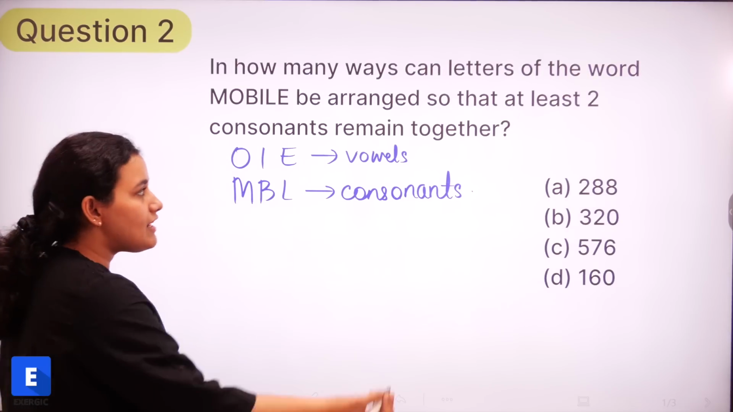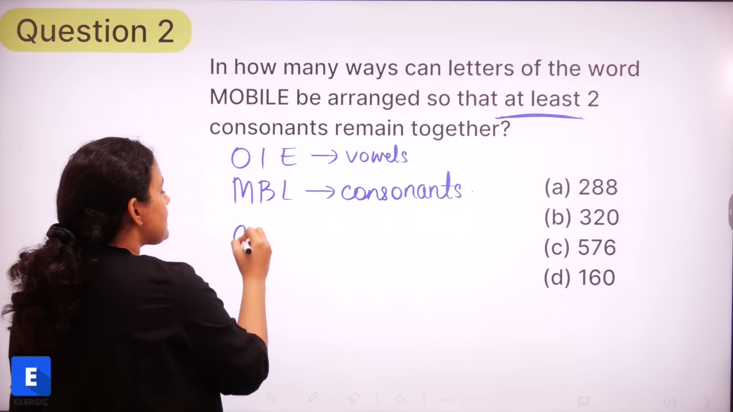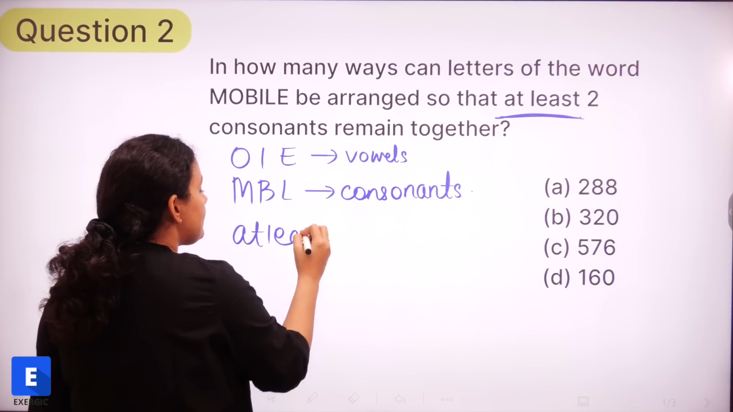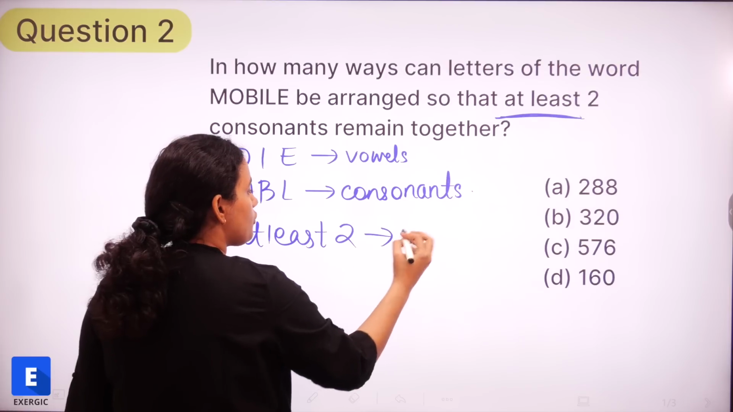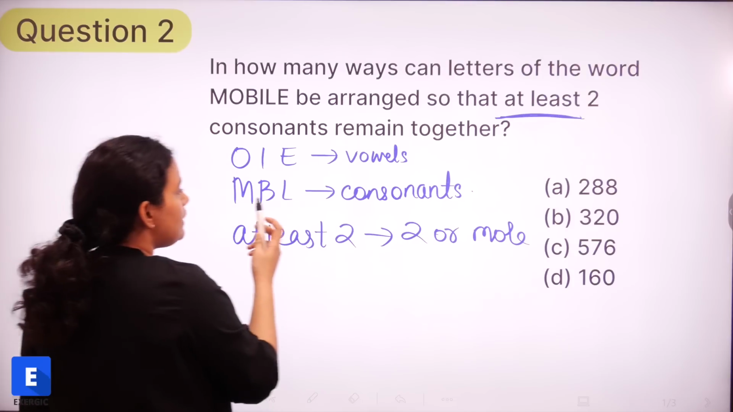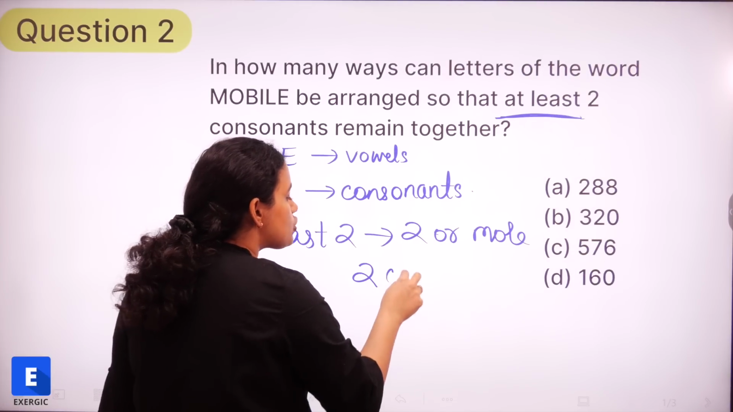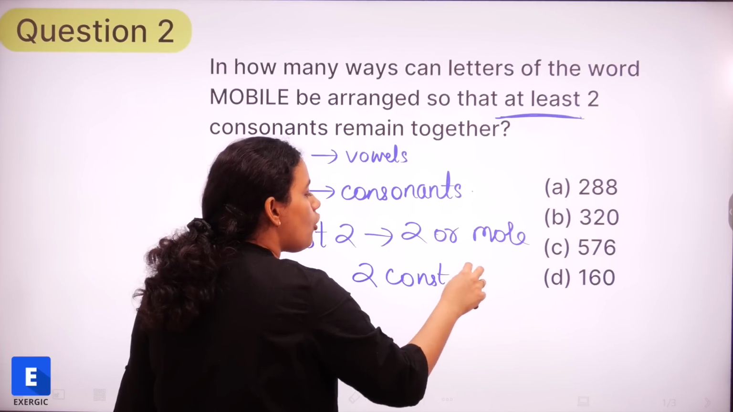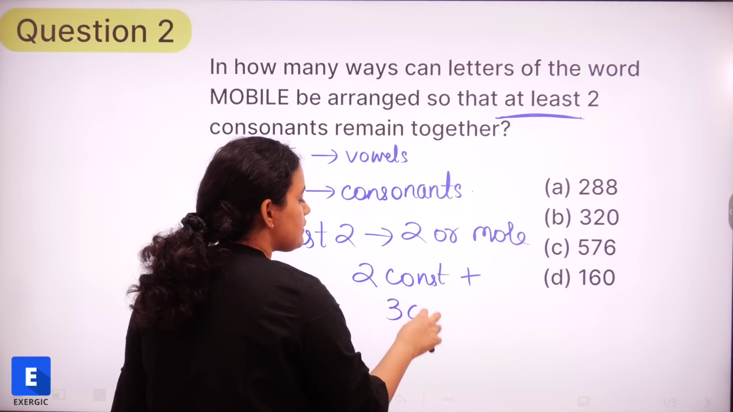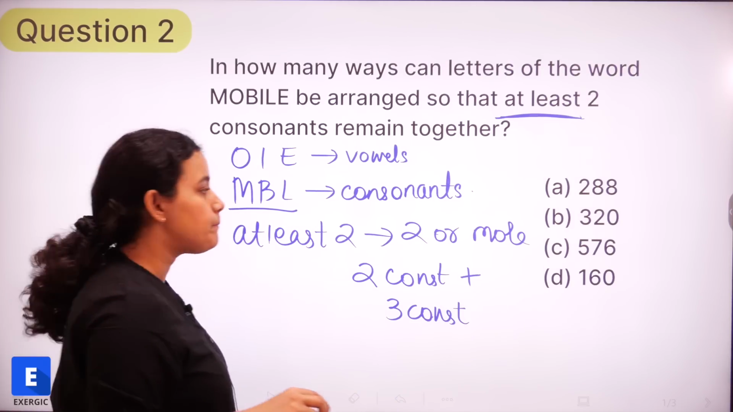So how do we solve at least type of question? At least 2 remain together means, at least 2 means basically 2 or more than 2, right? And we have got total of 3 consonants. So we can either find out the number of ways in which 2 consonants are together, or we can find out the number of ways in which 3 consonants are together. So this is one way by which we can approach the question.